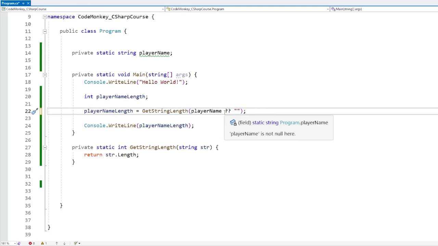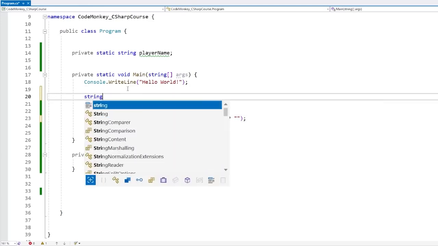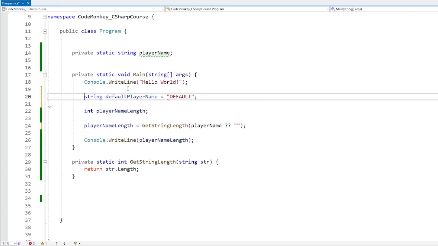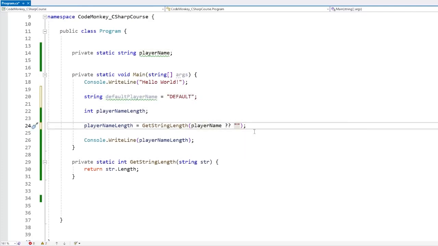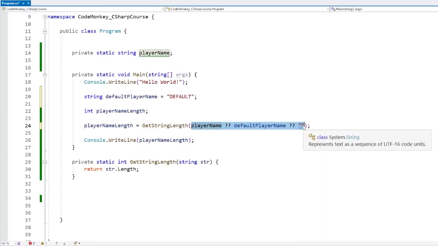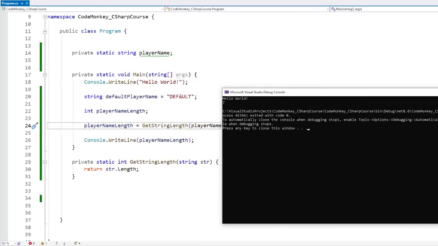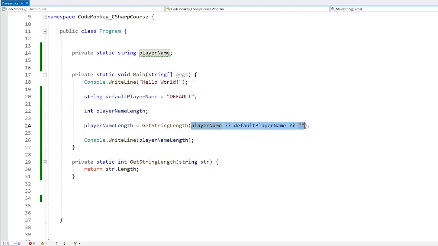And I can also link multiple of these together. For example, let's find here a string for a default player name, and let's assign something to it. Then over here we can do player name, double question mark, default player name, double question mark, and 0. So you can chain multiple of these together. If we run this code, yeah, there you go, it does return 7, which is exactly the length of this string. So basically this is going to execute from left to right.